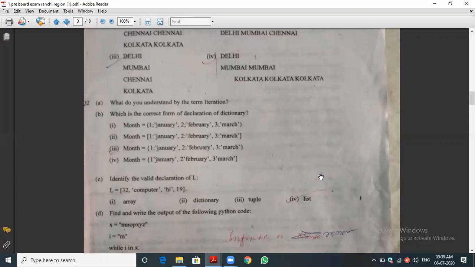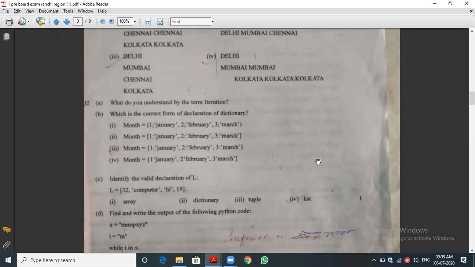You may ask, sir, they didn't ask for the example, they didn't ask where we are using iteration. These are all understandable. They are asking what you understand by the term iteration. Iteration means what's in your mind? Iteration means increasing the values, that's in my mind. We cannot write like that. We should write the definition for iteration and where we are using it.